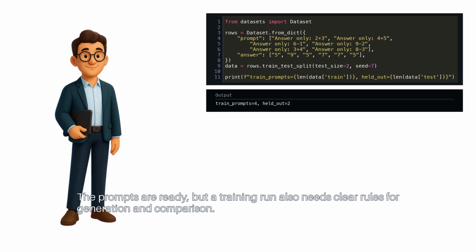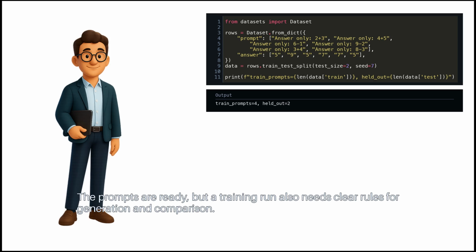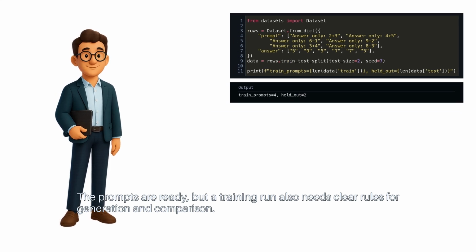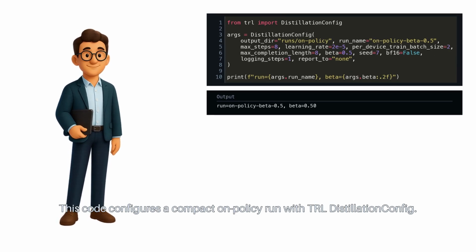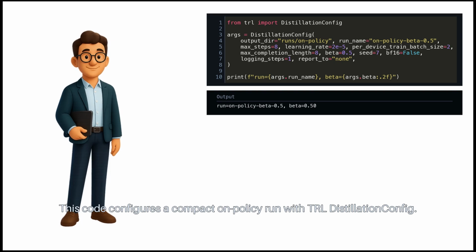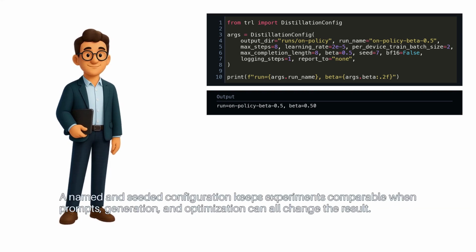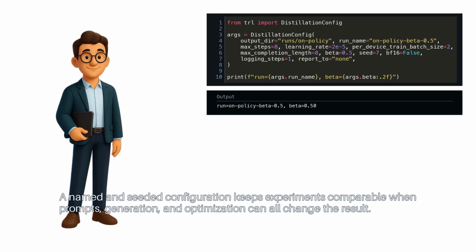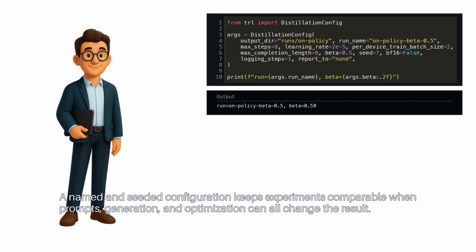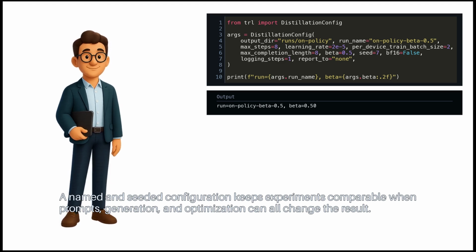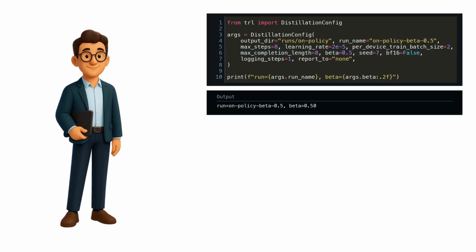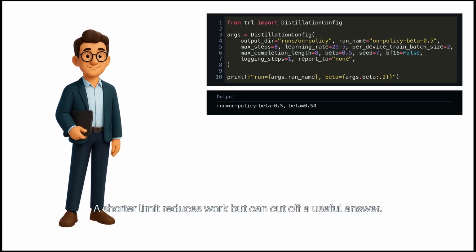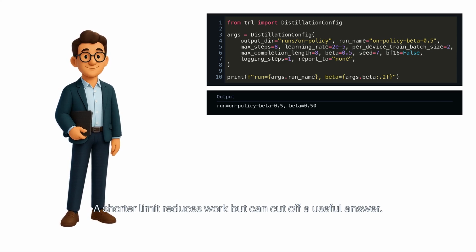The prompts are ready, but a training run also needs clear rules for generation and comparison. This code configures a compact on-policy run with TRL DistillationConfig. A named and seeded configuration keeps experiments comparable when prompts, generation, and optimization can all change the result. Max completion length limits how many training tokens the student may generate after each prompt. A shorter limit reduces work but can cut off a useful answer.